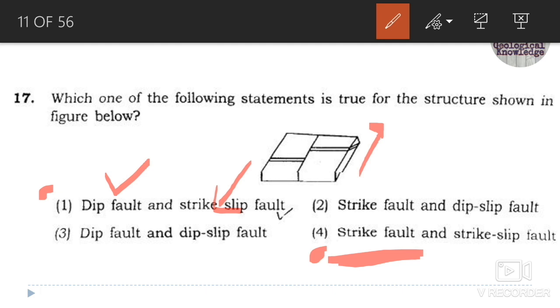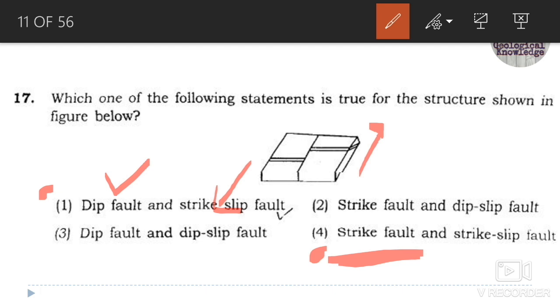And in the case of a strike fault, it is a fault which runs parallel to the strike of the strata. A strike fault is also termed a longitudinal fault, in which it runs along the strike of the regional structure, such as the major fold axis.